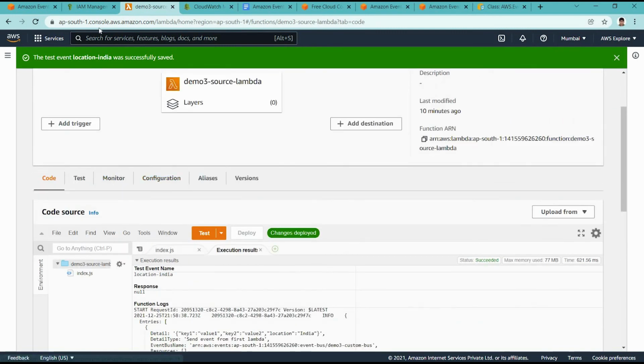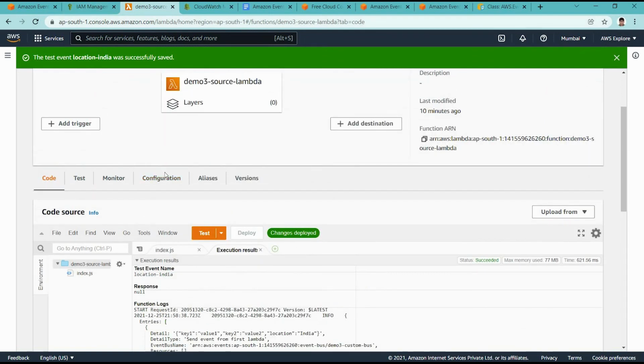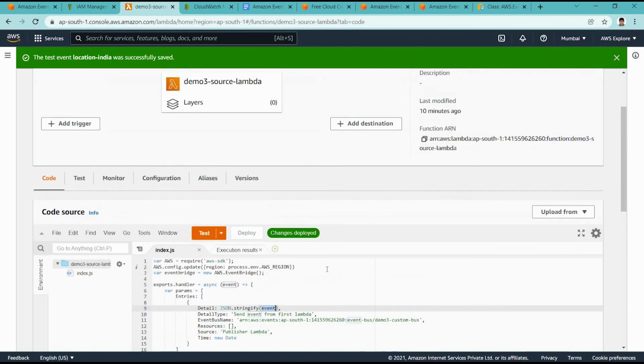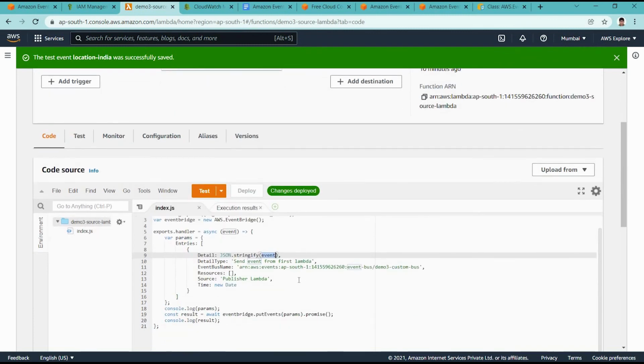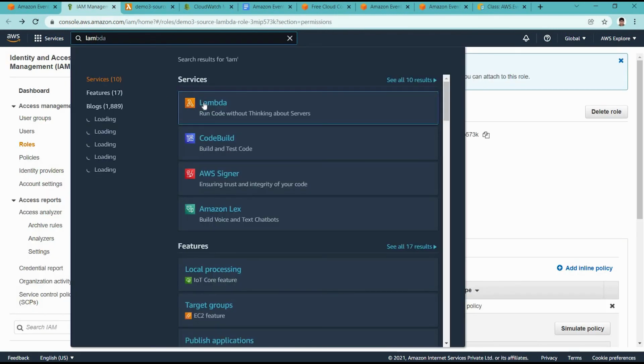Okay, so now if we go to our destination lambda, which we already coded: whatever event data we send in the request, this source lambda will put an event on EventBridge, and that EventBridge rule has a matching pattern, location India, so it will call the targeted lambda, right? So let us go to the targeted lambda.